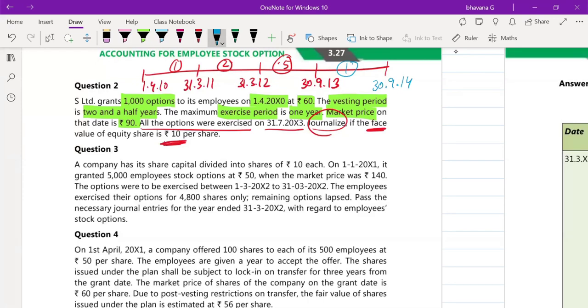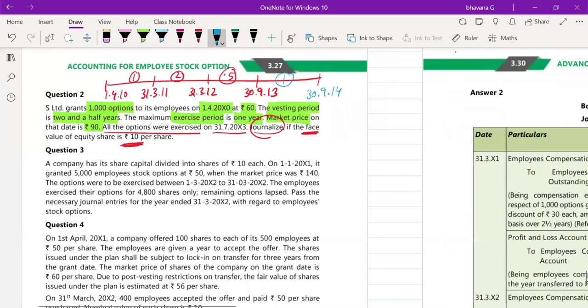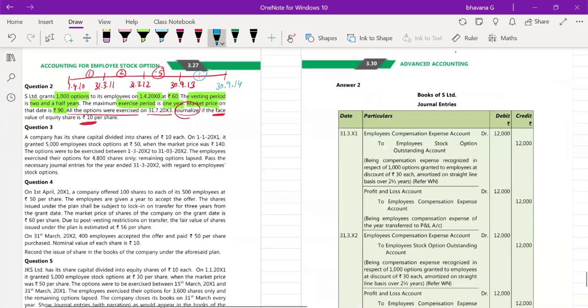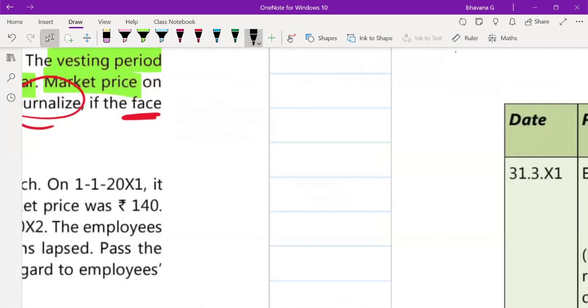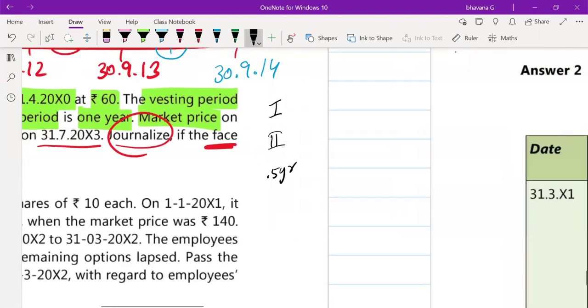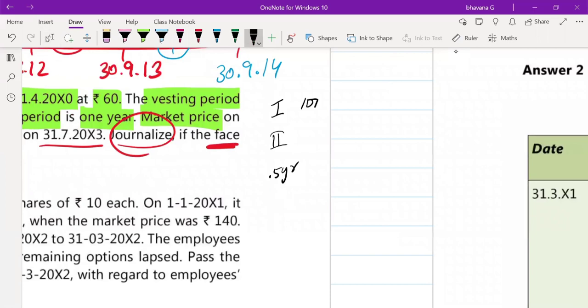So every year you have to find out ECE first. So what will be the ECE every year? So we'll do for year 1, year 2, and the last 0.5 years, because 2.5 years is the vesting period, right? So first year it is going to be 1,000 into 60 into 1/2.5 minus 0.